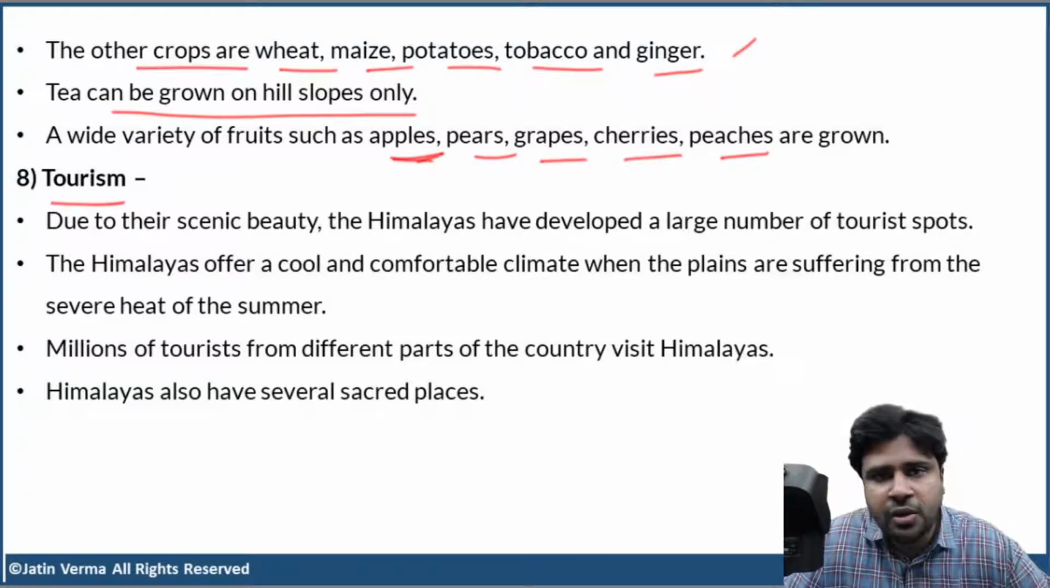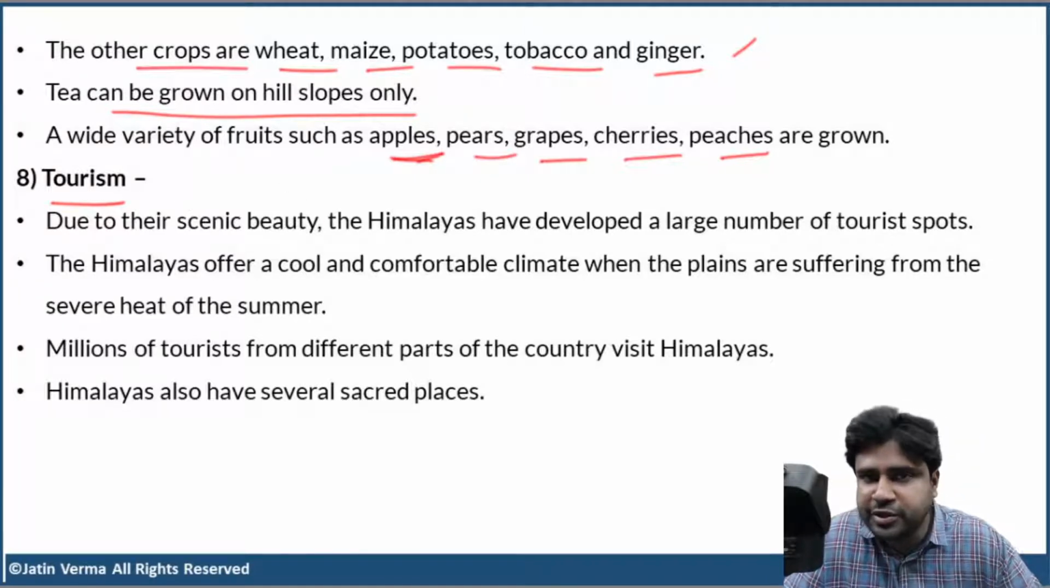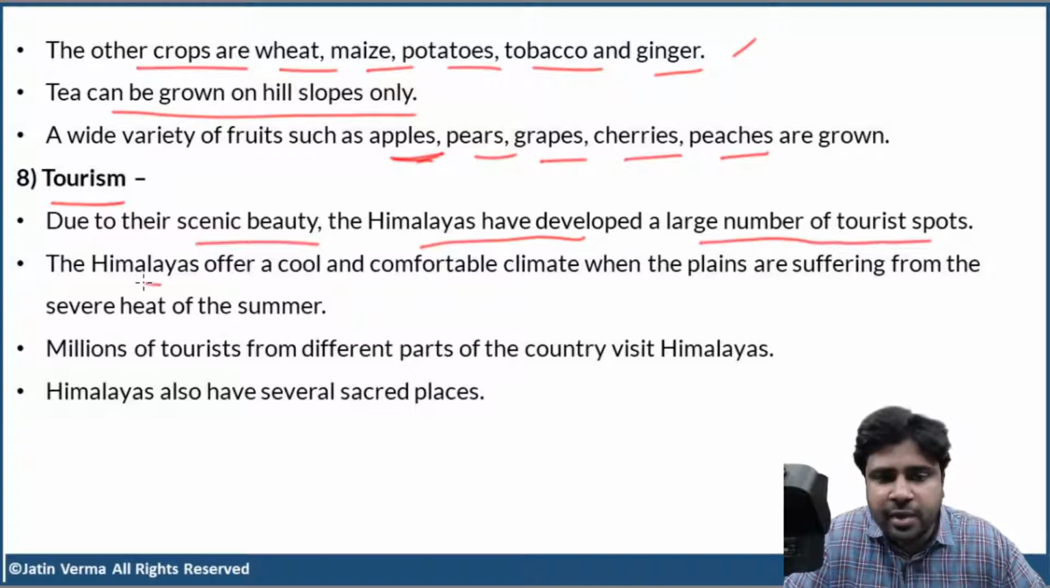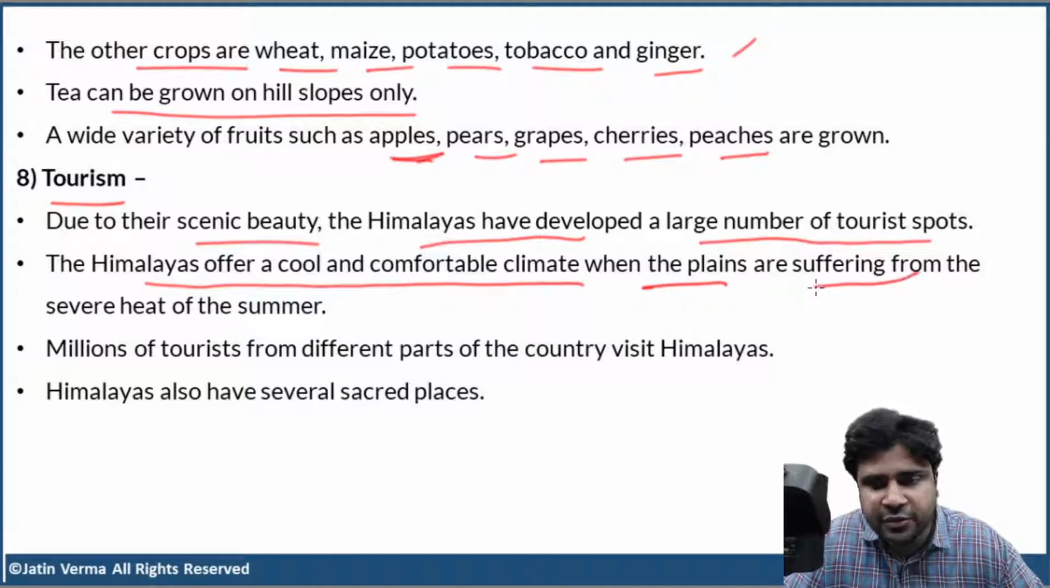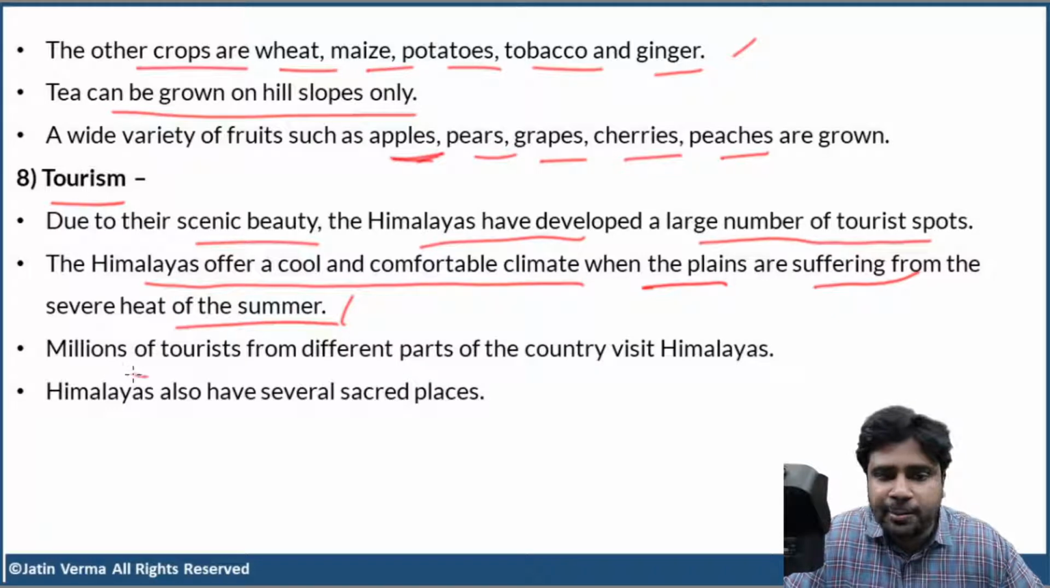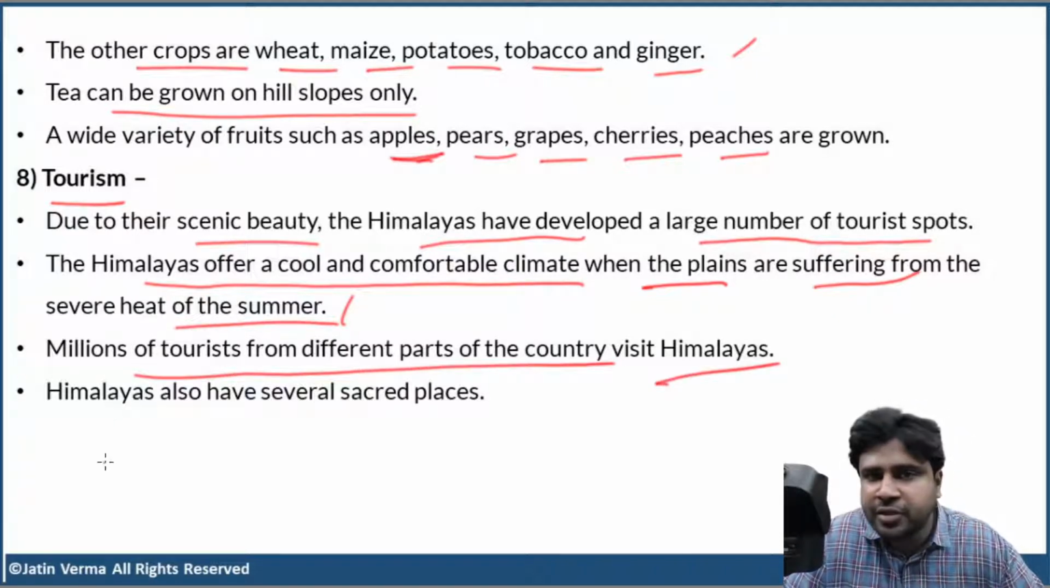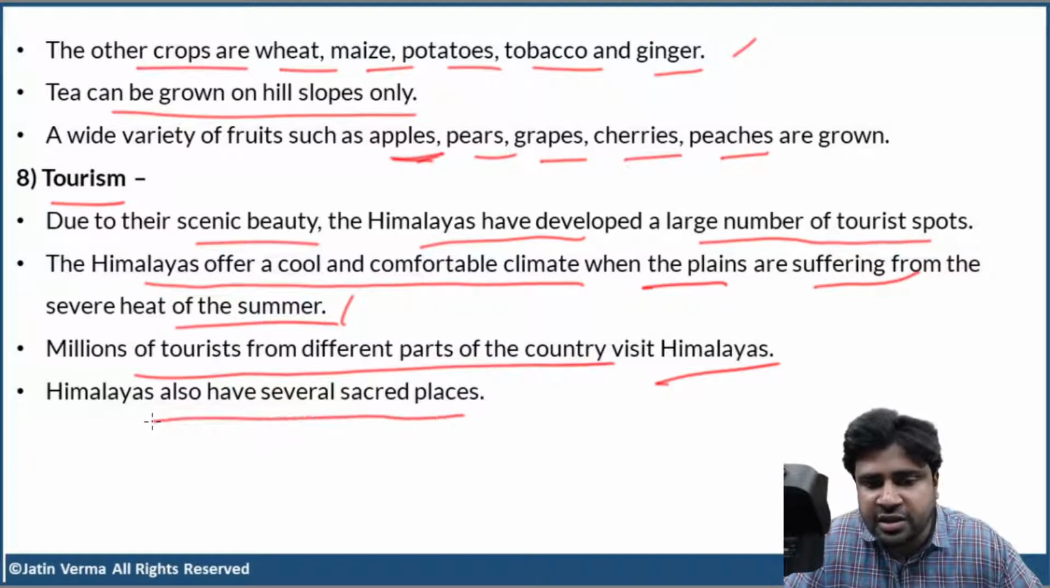So, the next point is the significance of the Himalayas: tourism. I don't have anything to explain here. You all know this. Due to their scenic beauty, the Himalayas have developed a large number of tourist spots. The Himalayas offer a cool and comfortable climate when the plains are suffering from the severe heat of the summer. Millions of tourists from different parts of the country visit the Himalayas. And apart from that, the Himalayas also have several sacred places. Clear?